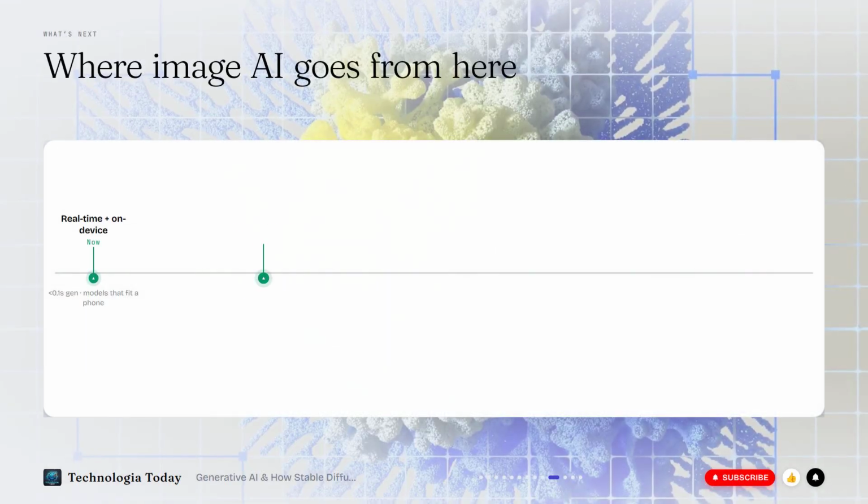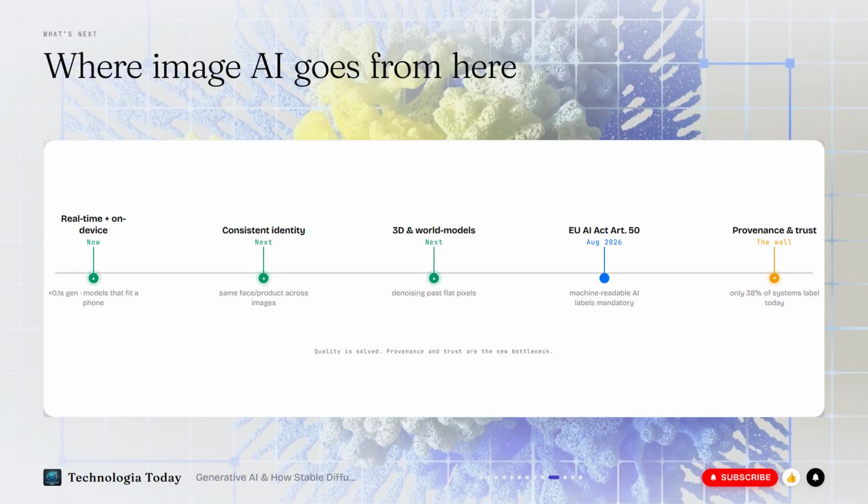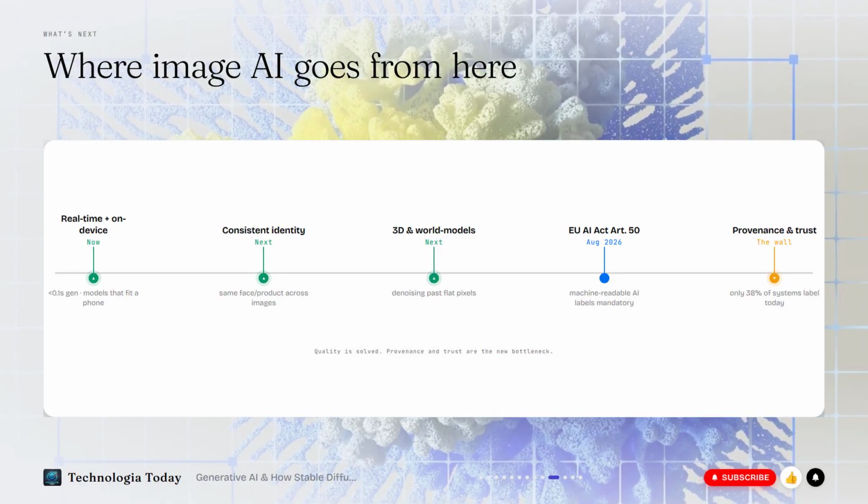So where does this go? 5 fronts. Real-time, few-step models now generate in under 1/10 of a second, fast enough to draw live as you type. On-device, the model is shrinking to fit your phone, generating and editing offline. Consistency, the same face, the same product, held steady across 100 images, the single hardest unsolved problem. Beyond flat pictures, the same denoising trick is jumping to 3D and to world models, exactly where our next video